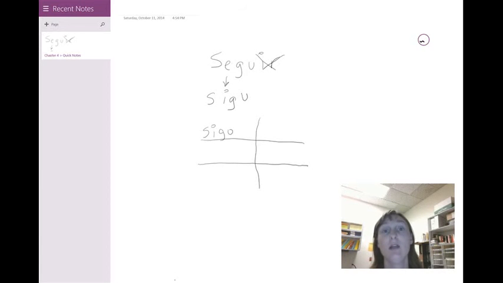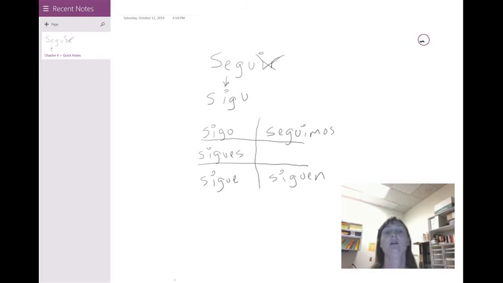Yo form only, right? The rest of the forms, you keep the U, and you just add on the regular endings. Sigues, sigue, seguimos, back to our original stem in the nosotros form, and siguen, right? All right.